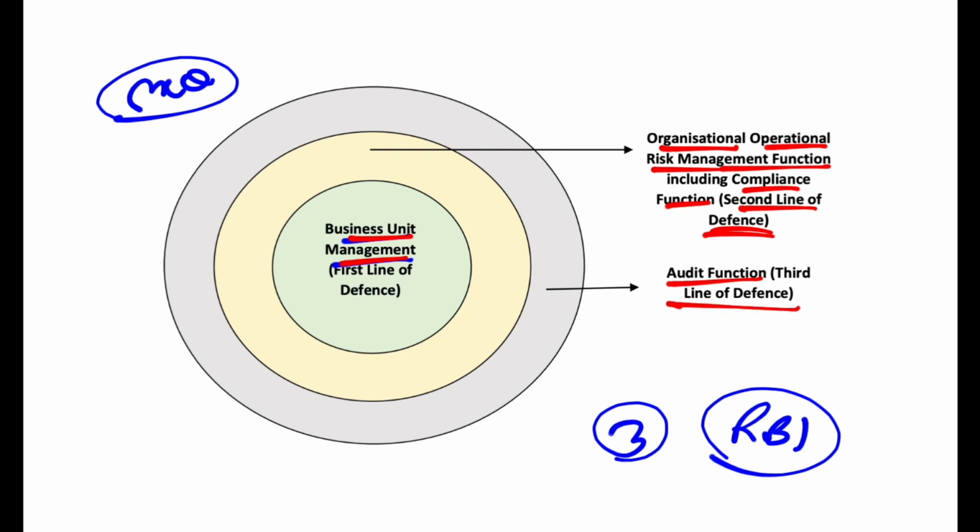So just remember, there are 3 lines of defense and try to remember which one is which. The first line of defense is business unit management. The second line of defense is the organizational operational risk management function, including compliance function. And the third line of defense is the audit function.